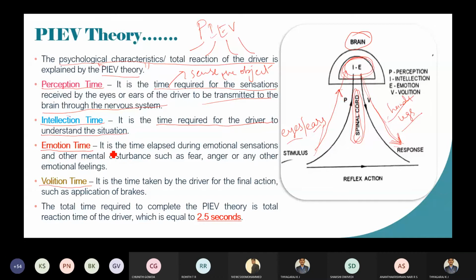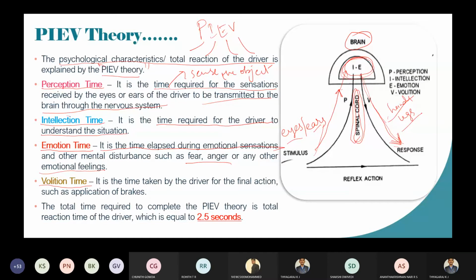Then comes the emotion time. It is the time elapsed during an emotional sensation. Whenever you are driving the vehicle, if suddenly anything comes on your path, what will happen? You will get fear. So you are going to emit your emotion. That time we are going to call emotion time, such as mental disturbances like fear, anger, or any other emotional feeling. Emotion time is the time elapsed during the emotional sensation in terms of fear or anger.